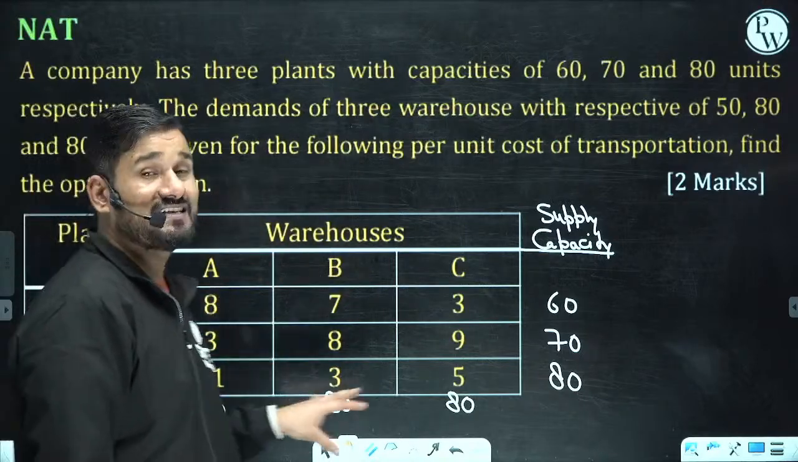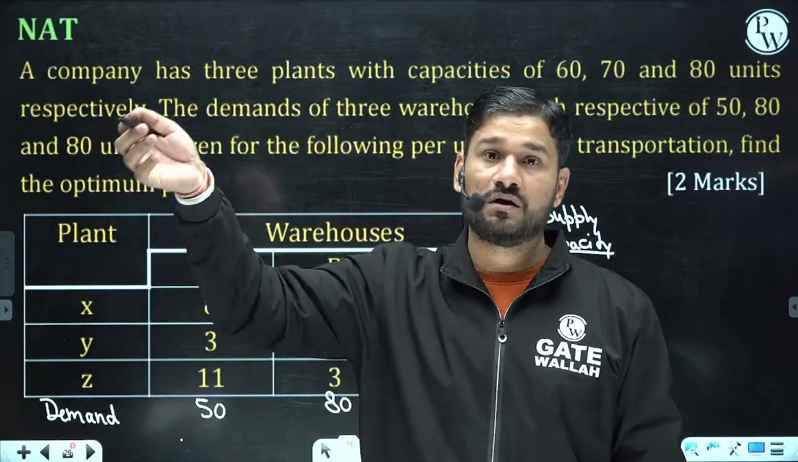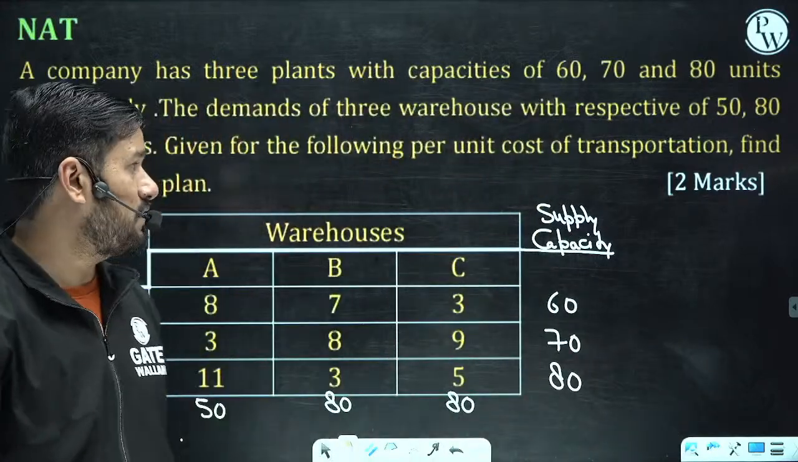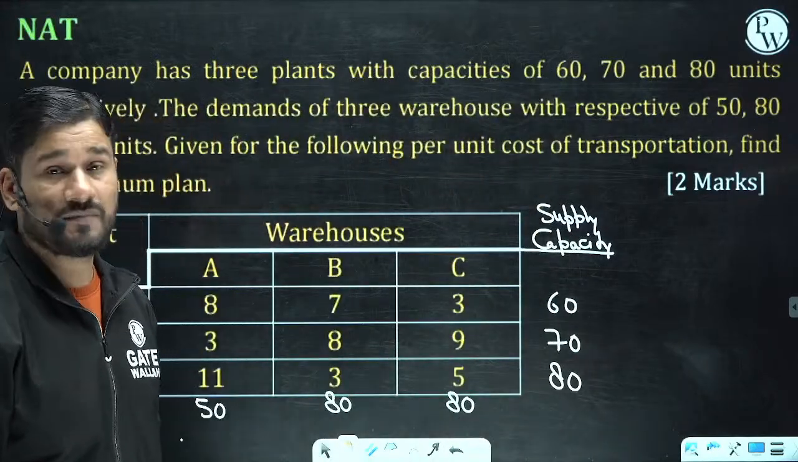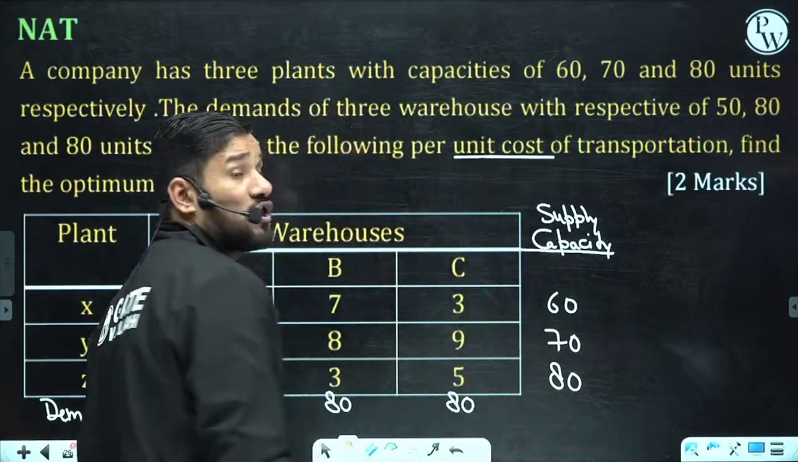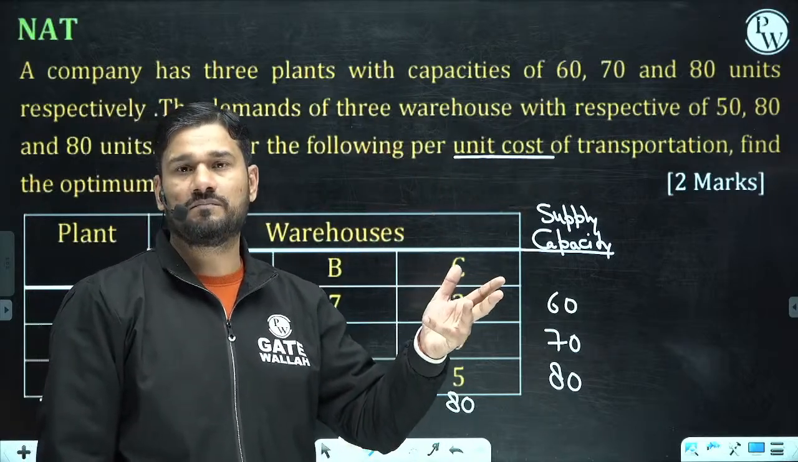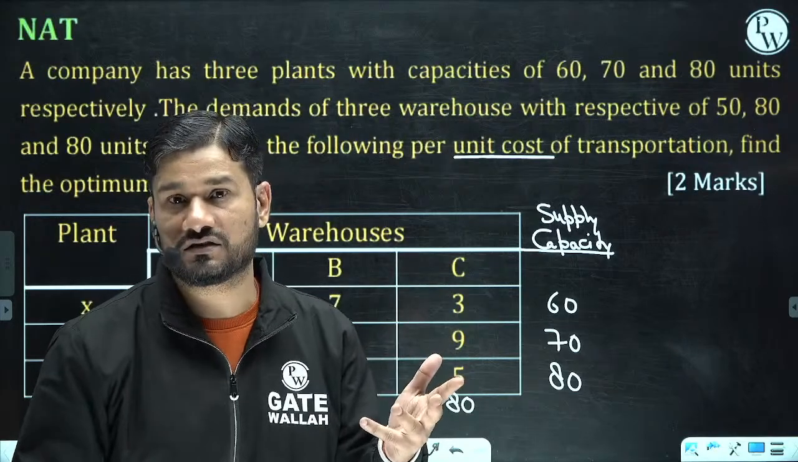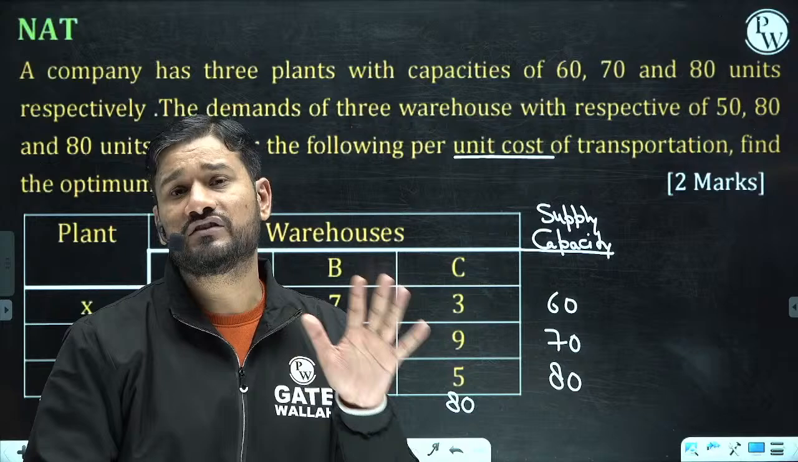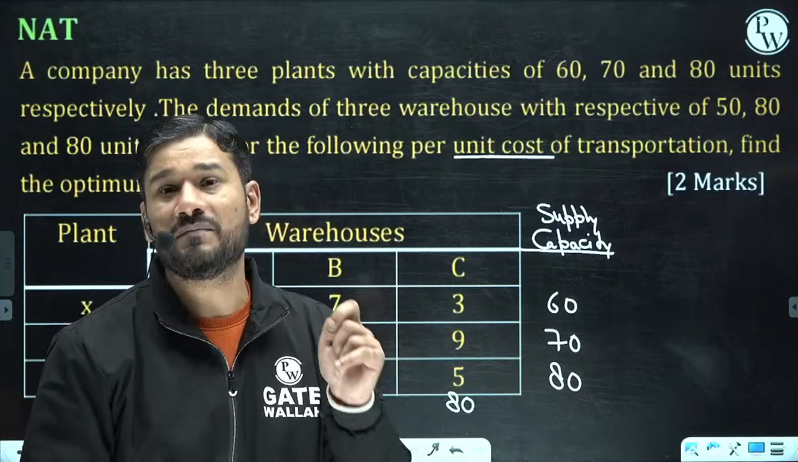If this is a maximization problem, then we have to take one step more, which I have already discussed in the lecture. But now let us check whether it is minimization or maximization. Here the unit cost is given. Whenever the picture is given in cost, we have to minimize the cost. Please remember. So it's very clear the objective of this problem is minimization.